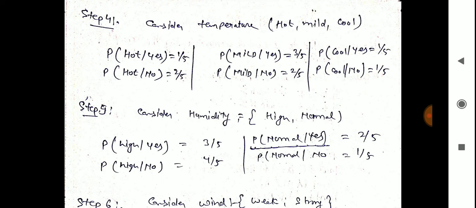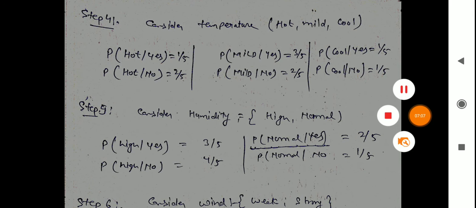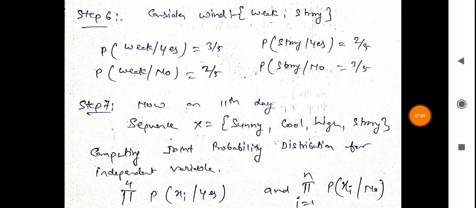And in step 5, we consider the humidity value. Humidity is categorized into 2 categories: high and normal. Probability of high given yes is 3 by 5, and probability of high given no is 4 by 5. And the probability of normal given yes is 2 by 5, and probability of normal given no is 1 by 5. We have to calculate all the attribute values.